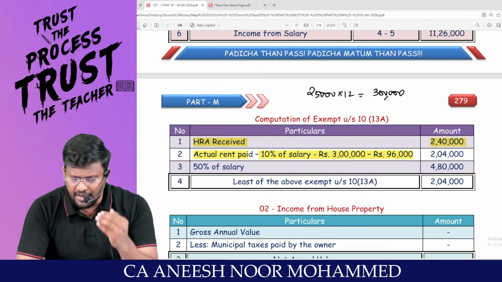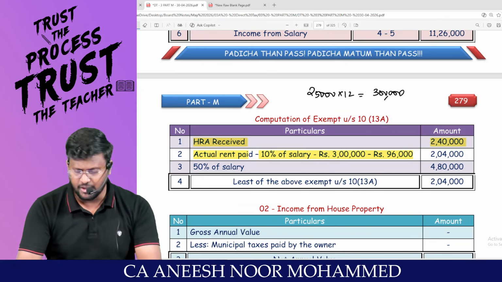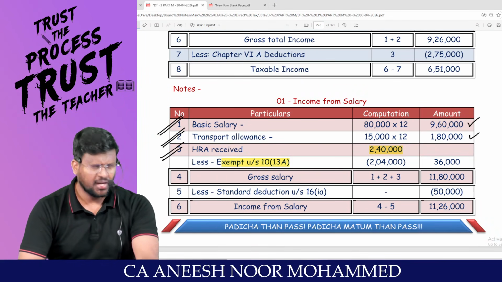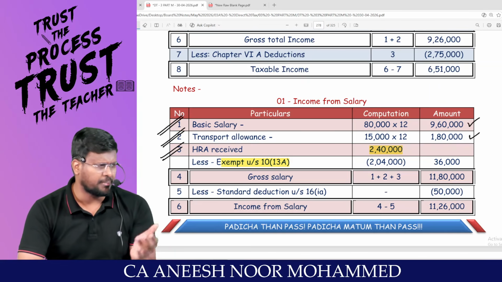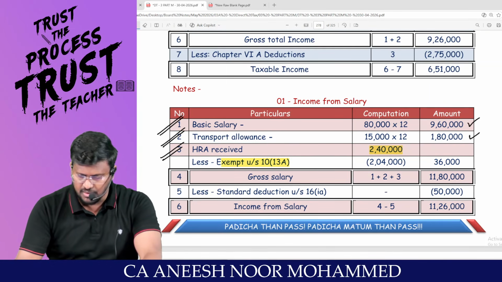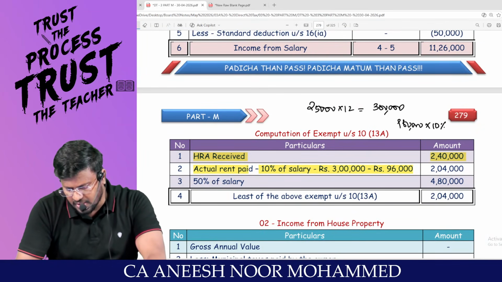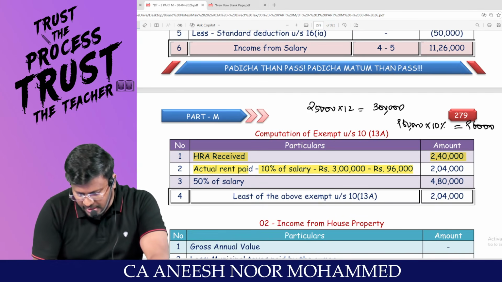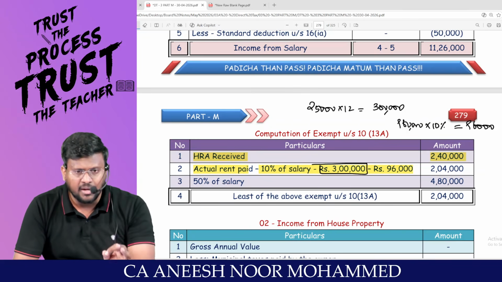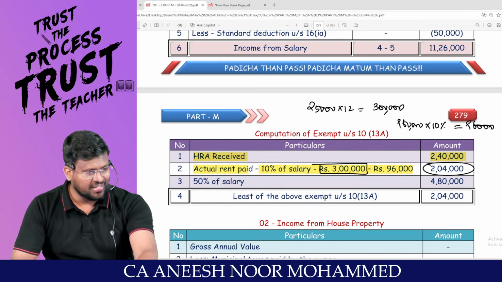I will not take the entire rent paid. I will consider only the rent paid in excess of 10% of salary. What is the salary? Salary means basic salary plus DA if provided in terms of employment, plus commission as a fixed percent of turnover. There is no DA and no commission, so the salary is 9,60,000. 10% of that comes to 96,000. You have really paid a rent of 3 lakh, but out of that, 10% of the salary will be disqualified. Only the remaining 2,04,000 will be treated as rent paid.